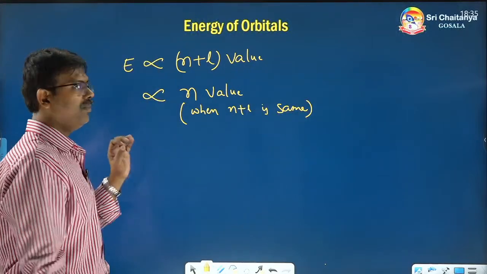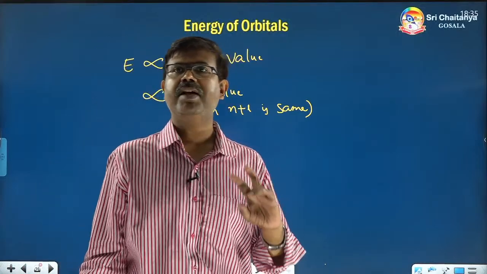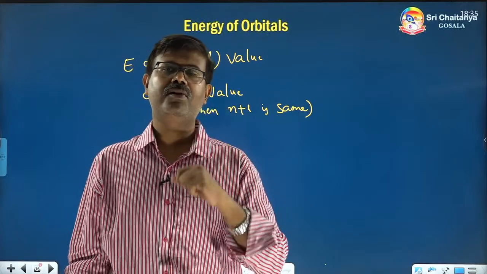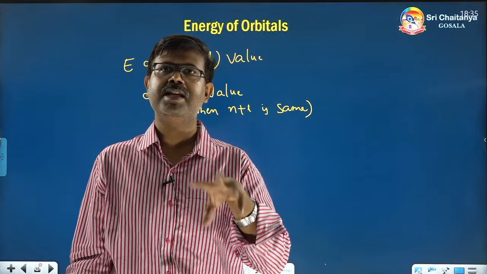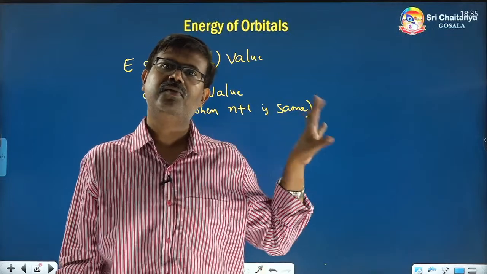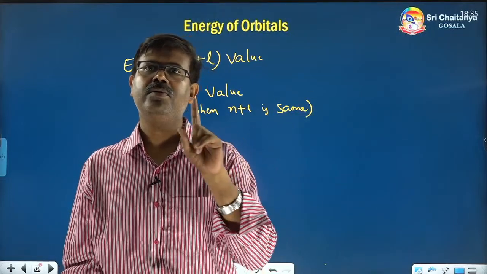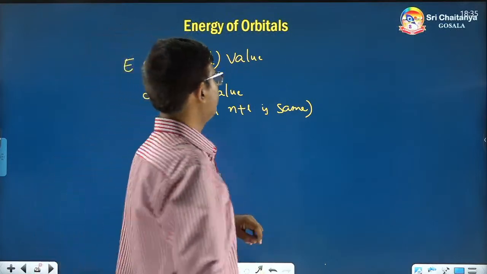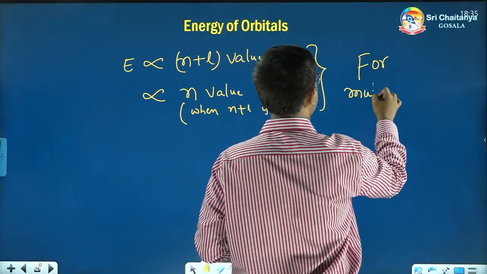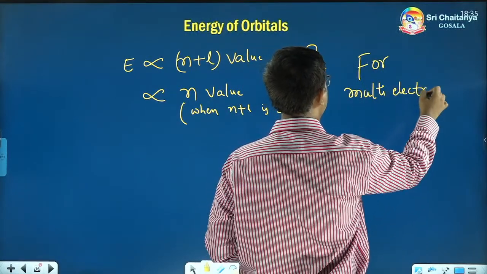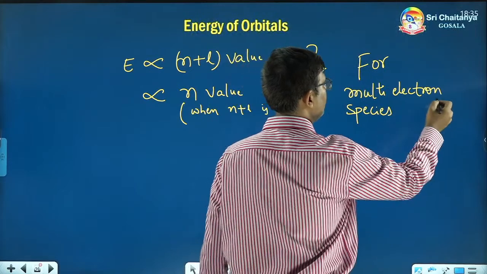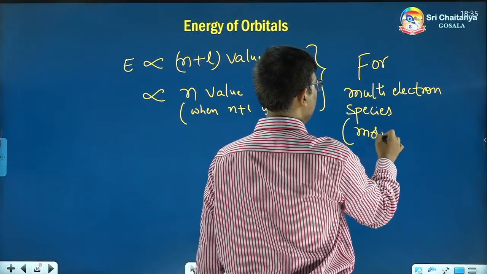But remember, this rule you have to apply when you are dealing with multi-electron atoms or ions. If more than one electron is present, we call such species multi-electron species. So this relationship is applicable to multi-electron species. Multi-electron means more than one electron.